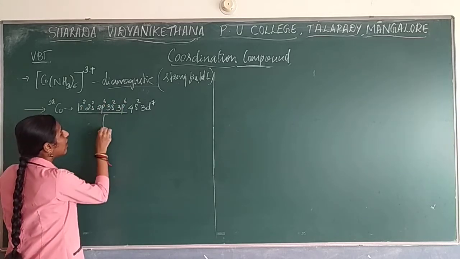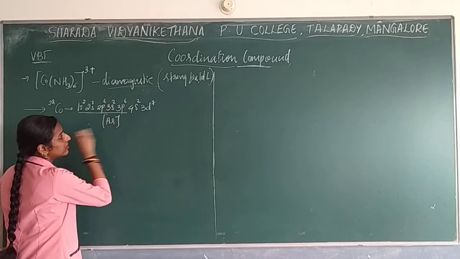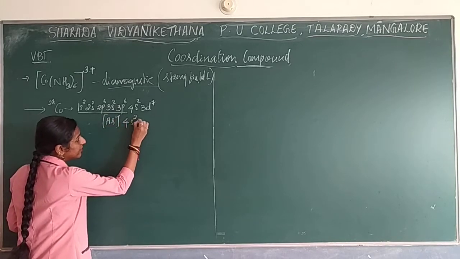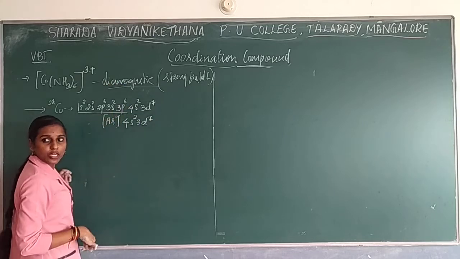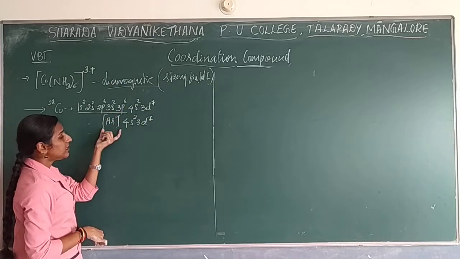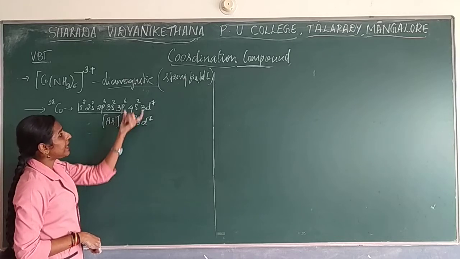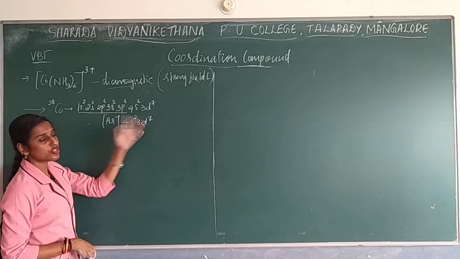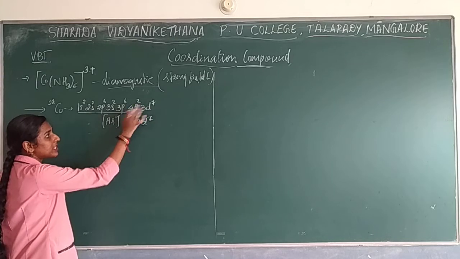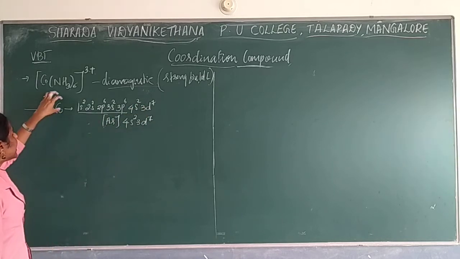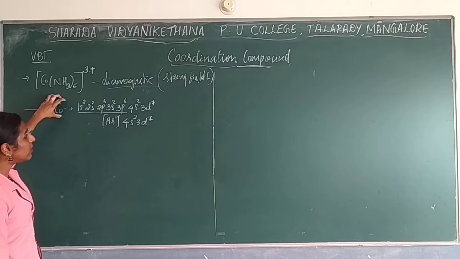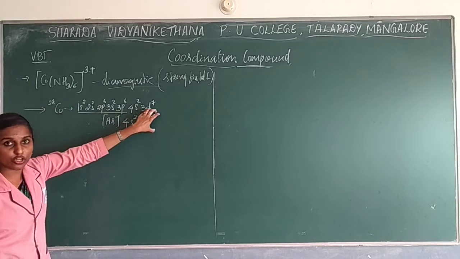That is argon. Argon 4s2, 3d7. We want these shells for your VBT structure. Better if you write in this way. So first identify the central metal atom or ion and write its electronic configuration.